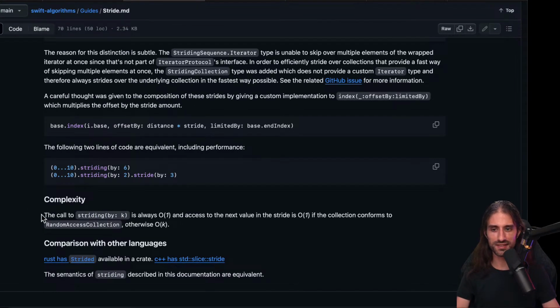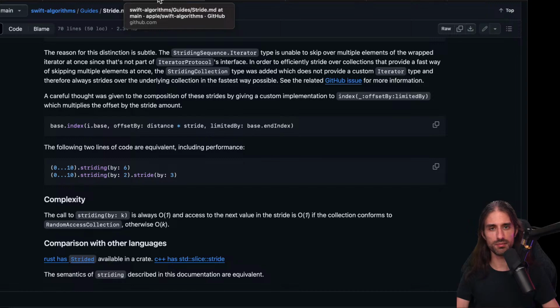Okay, complexity. So the call is O(1), and access to the next value is O(1) if the collection conforms to RandomAccessCollection. Otherwise, O(k) if it's a sequence, because you need to go over the values to consume enough values until you get the one that matches your stride.